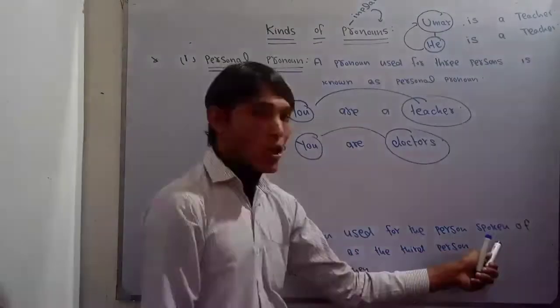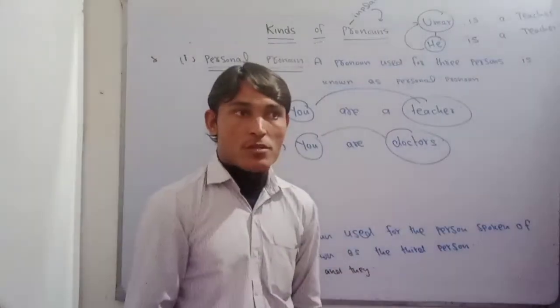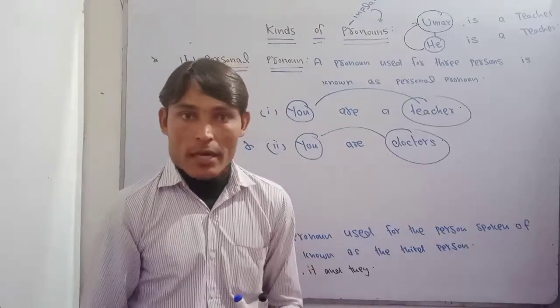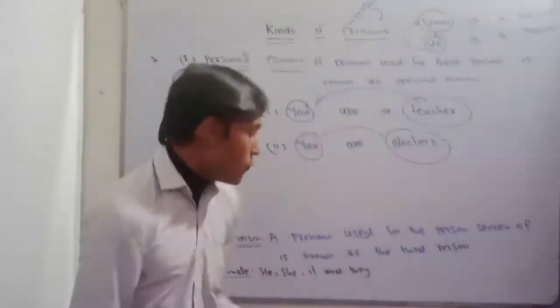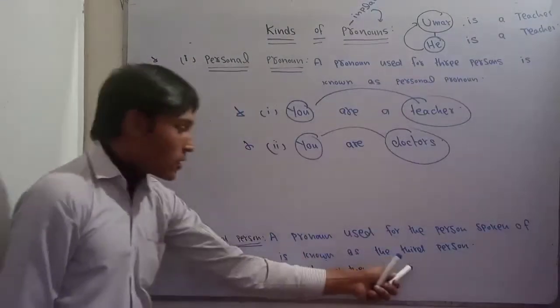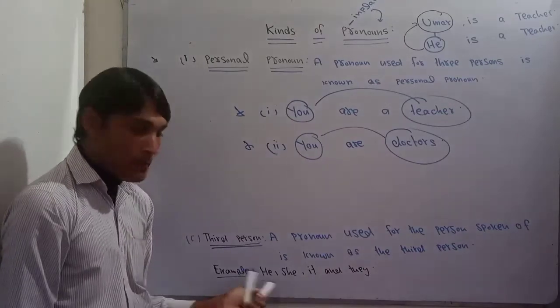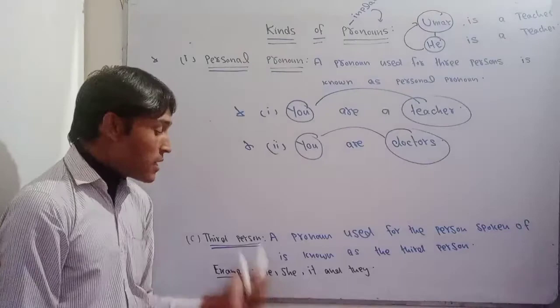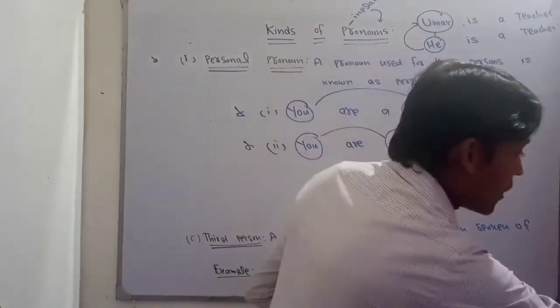the person spoken of. Spoken of means those whom we are talking about, they are absent. They are absent and we are talking about them. So we call it the third person pronoun. He, she, it, and they are called third person pronouns. So now let's discuss all of these one by one.